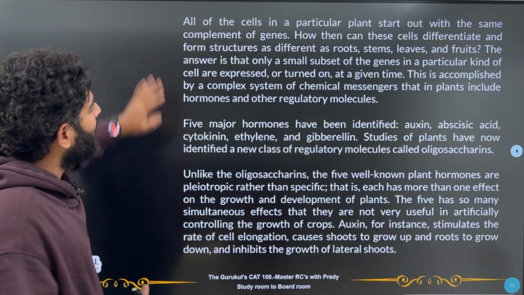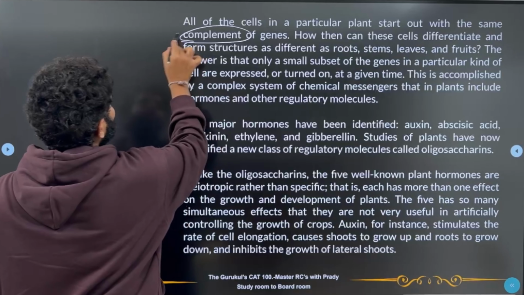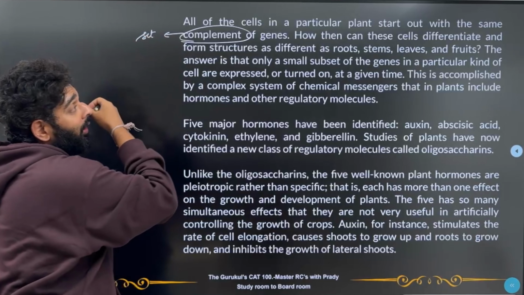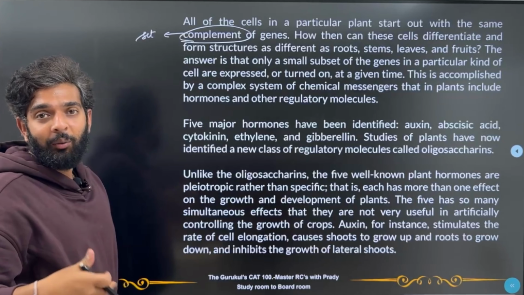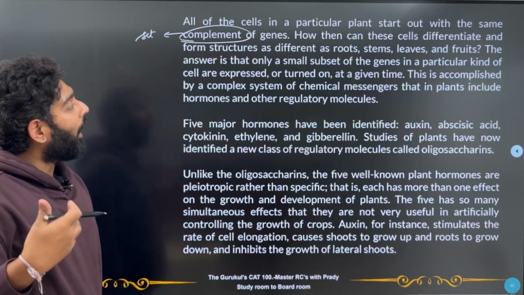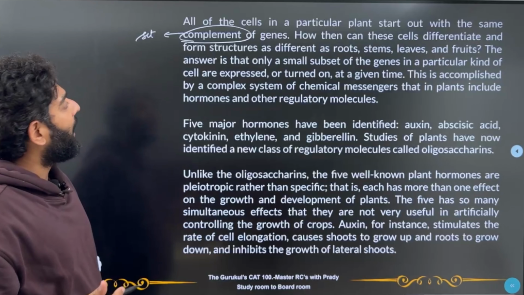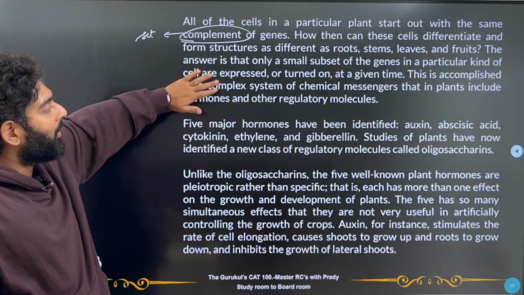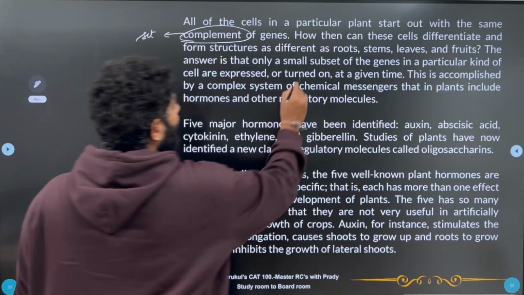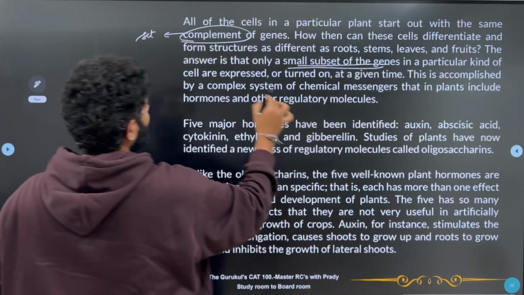Now, what does this mean? When we say complement of genes, we mean that set of genes. So he's saying that all the cells start with the same set of genes. In that case, how is it that they are being differentiated? How is it that they're forming different parts of the plant? Now, the answer to that is very simple. The answer is that only a small subset of those genes are expressed.